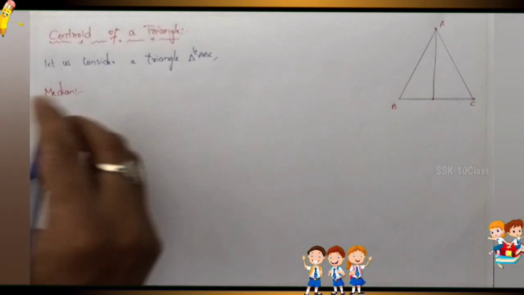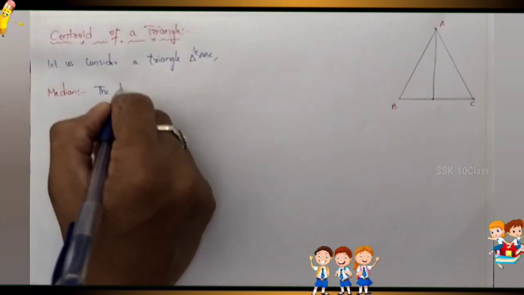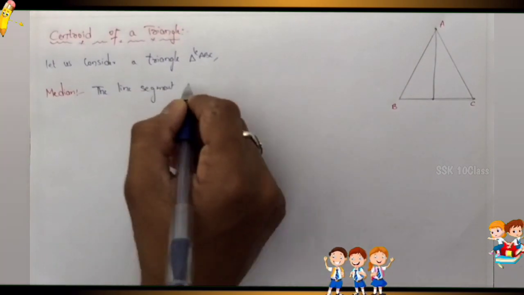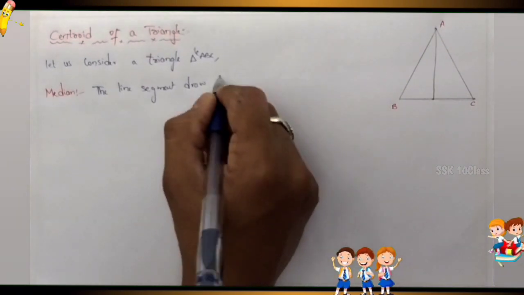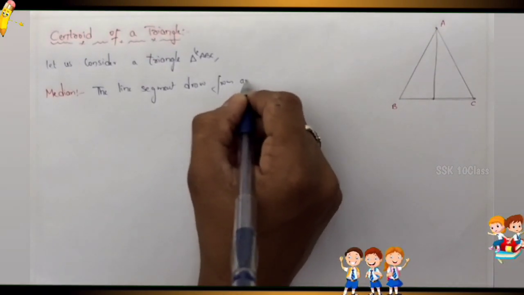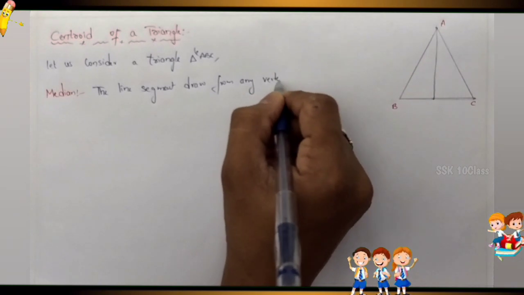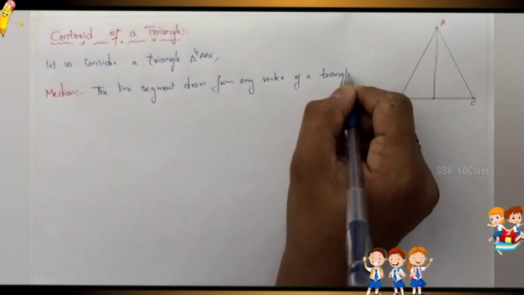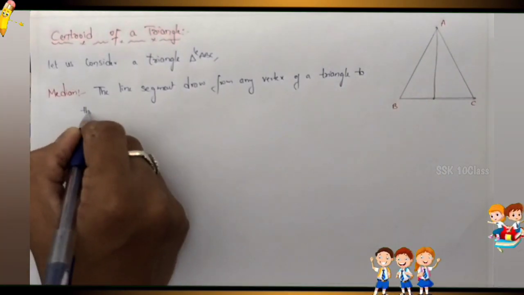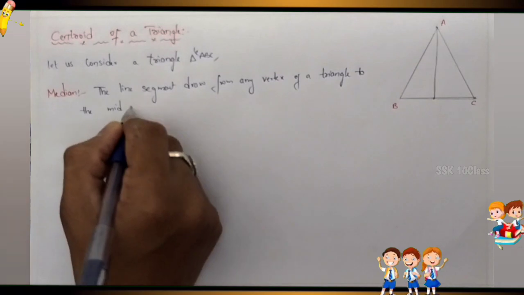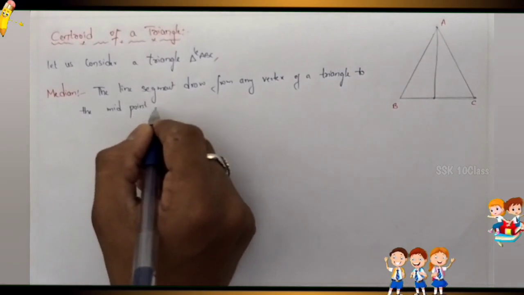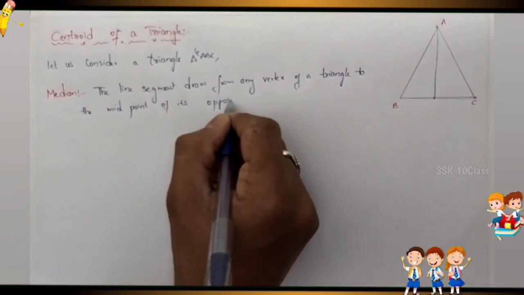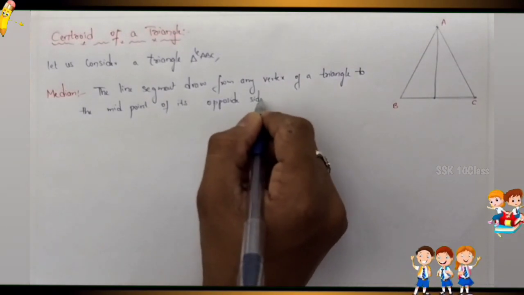So median: the line segment drawn from any vertex of a triangle to the midpoint of its opposite side is called a median.